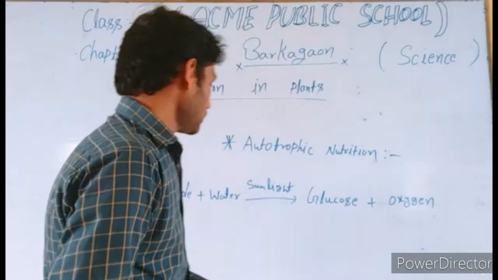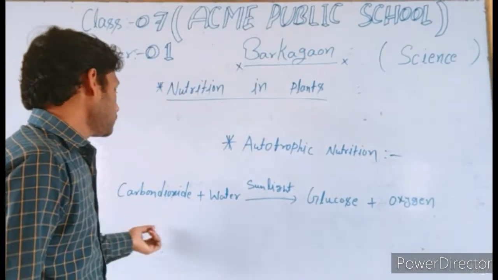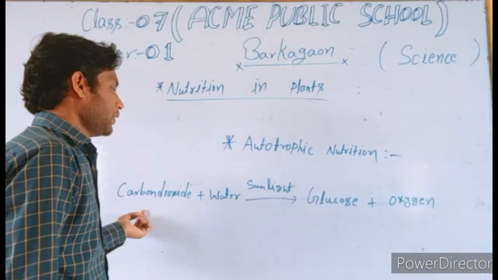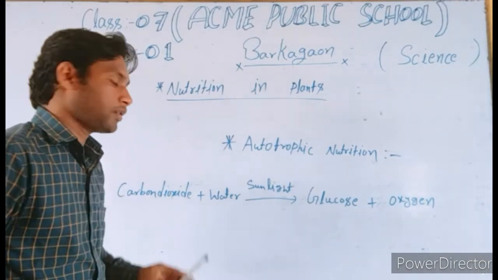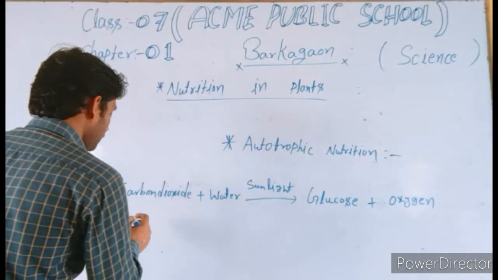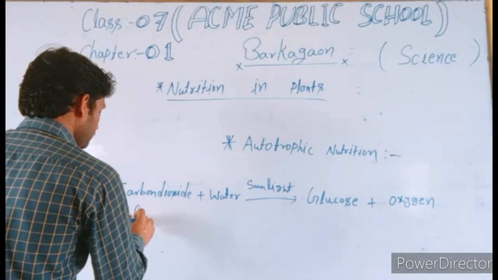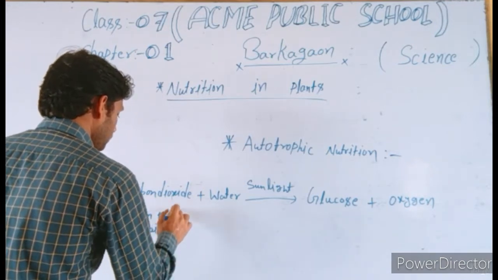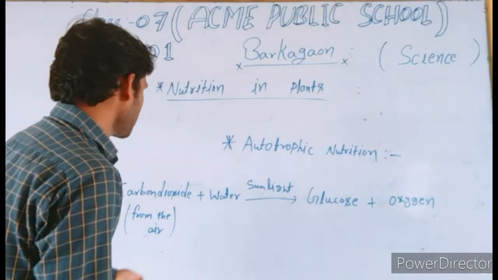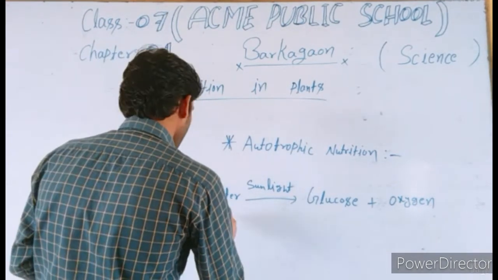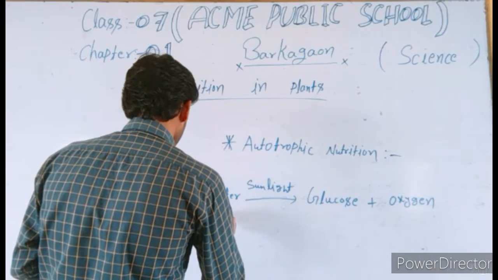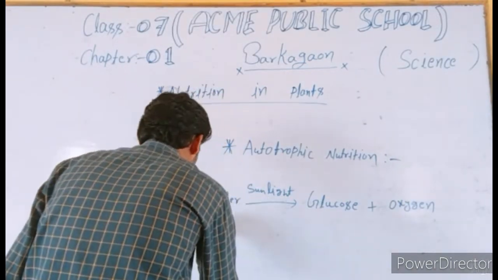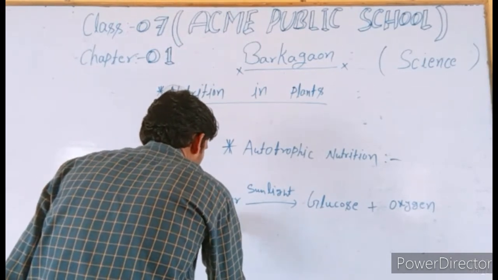So students, in the process of photosynthesis, first the plant uses carbon dioxide and water. From where does the plant get carbon dioxide? The plant gets carbon dioxide from the air. And from where does the plant get water? The plant gets water from the soil.